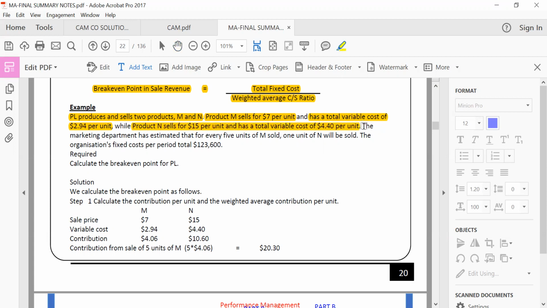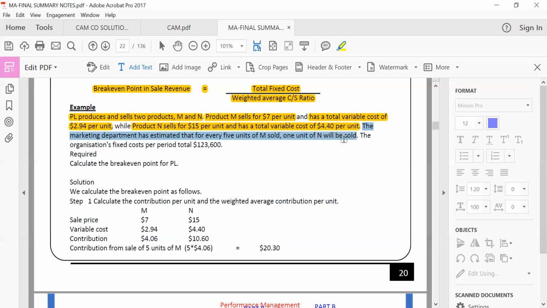The marketing department has estimated that for every 5 units, why are they giving you this? They are giving you the mix to use in the calculation of what? The weighted average of the contribution, or the weighted average of the contribution to sales ratio. Look at how the examiner has presented that item. You can go back to my recorded lecture. I have talked about this, right? In the calculation. And this is a question to prove that, right?